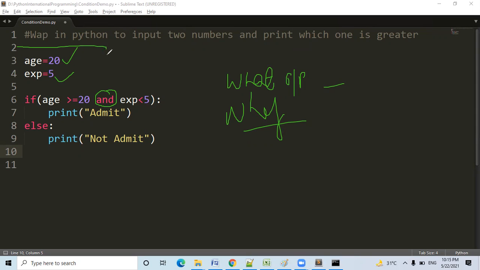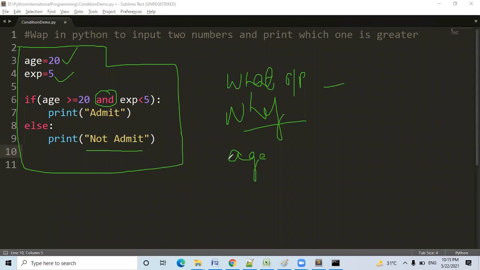What output will come and why? Yes, sir. It will print not admit.